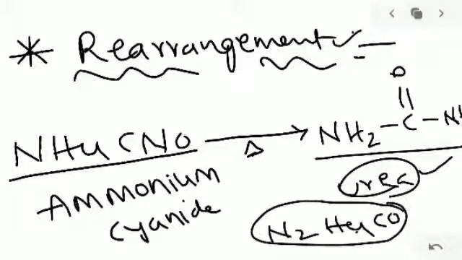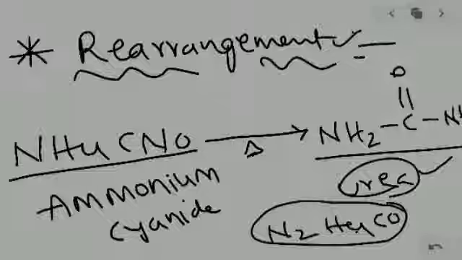Again, 1-chlorobutane rearranges and we get 2-chlorobutane. This is also one type of rearrangement reaction. So these are the basic examples for the rearrangement reaction.